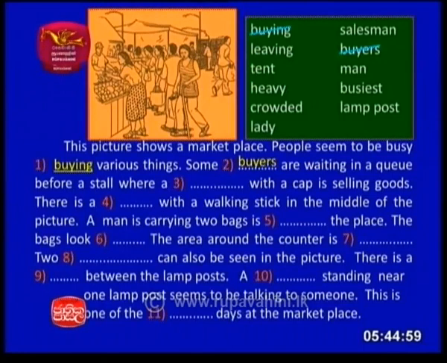In a queue before a stall where a salesman with a cap. Now you say there is only one man there with a cap, so he must be a salesman. Salesman with a cap is selling goods. There is a lady with a walking stick in the middle of the picture. That is very obvious there.